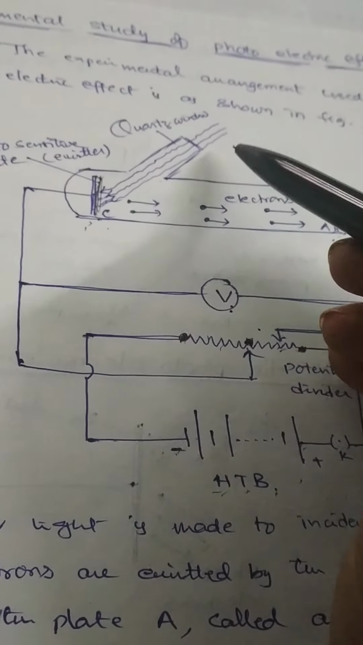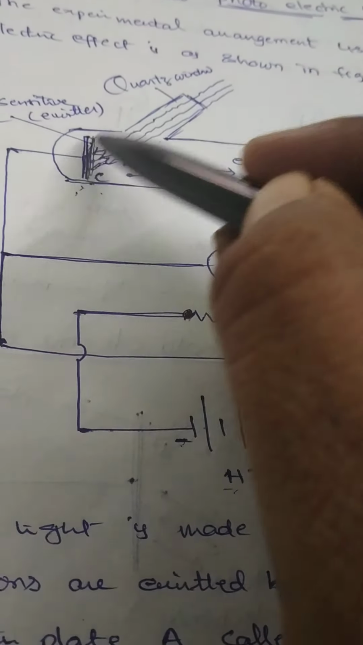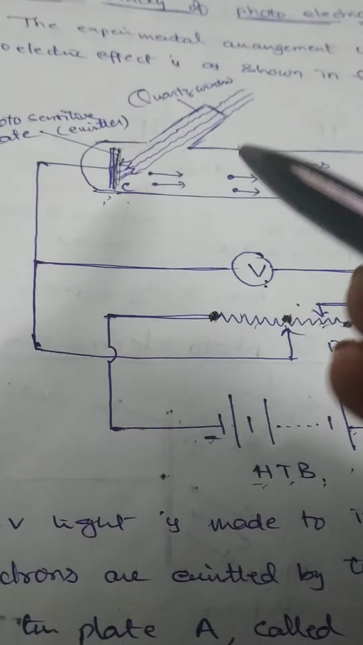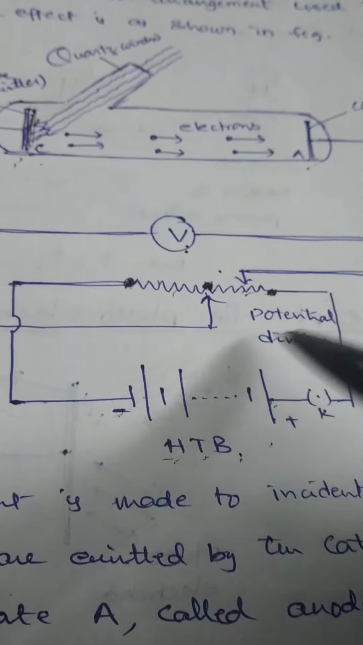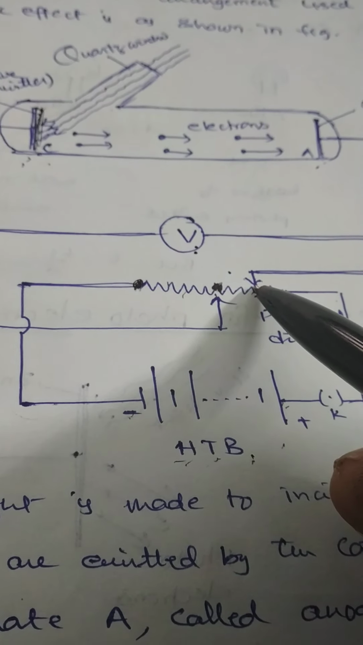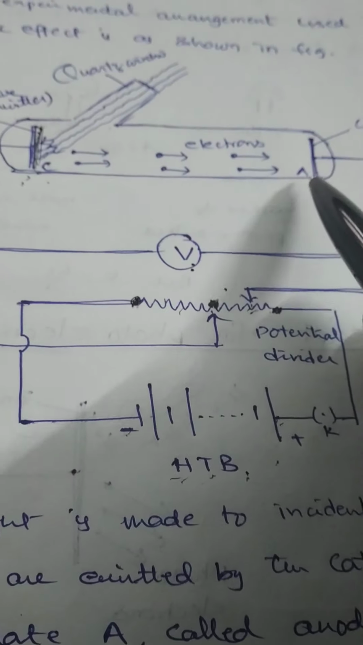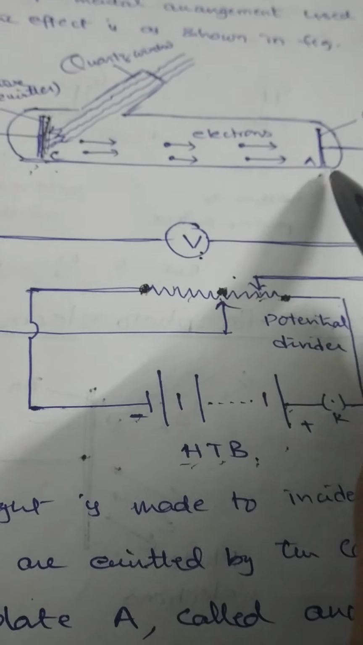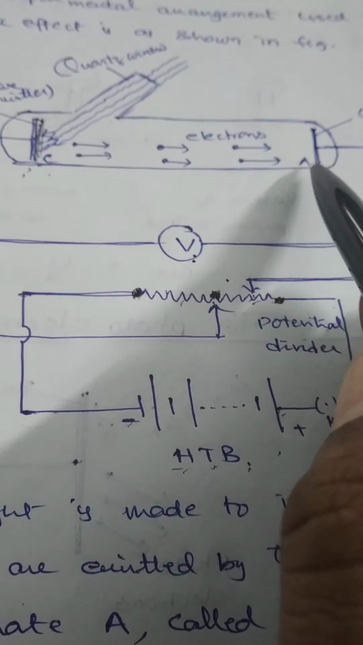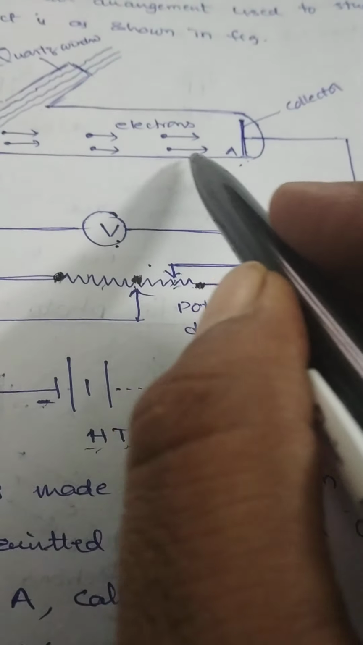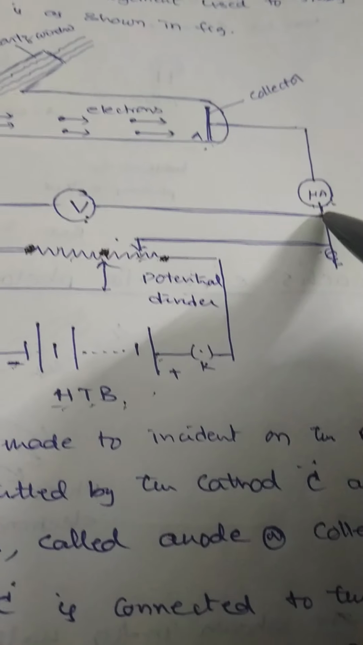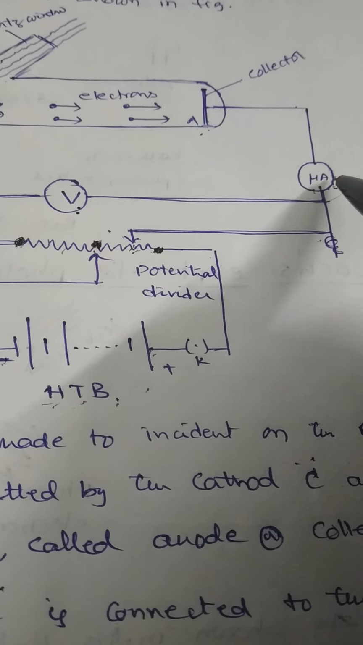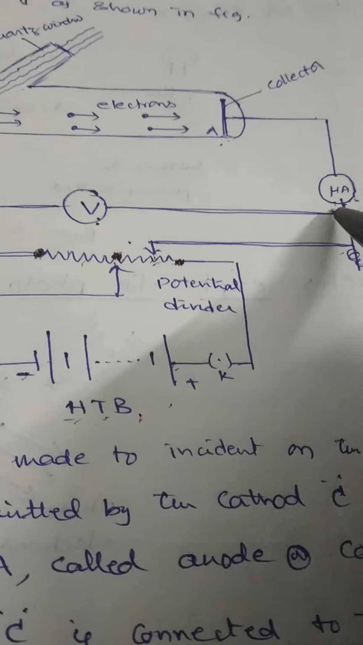Suppose when light of sufficient energy or frequency is incident on the photosensitive surface, electrons are emitted from it. These electrons are strongly attracted towards the positive plate because A is connected to positive polarity. C is maintained at 0, A is maintained at a positive potential. That means negatively charged electrons are strongly attracted towards plate A. Therefore, these electrons enter the external circuit so that they increase the strength of the current. The reading shown by the microammeter gives the strength of the photoelectric current.